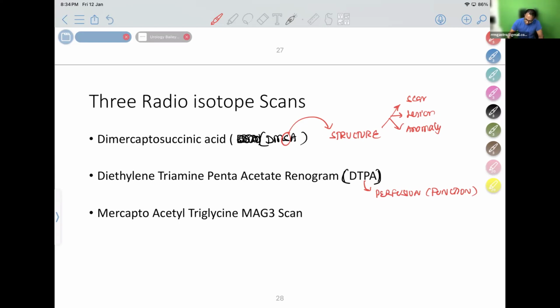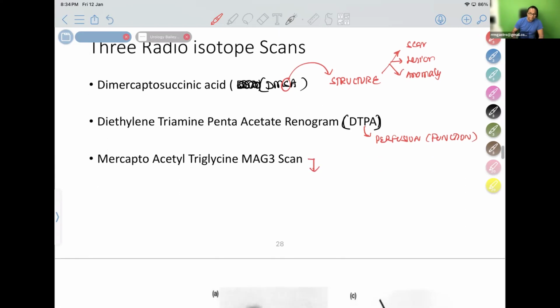Now the MAG3 scan. What is the MAG3 scan? It is a very important scan, a recently used scan.